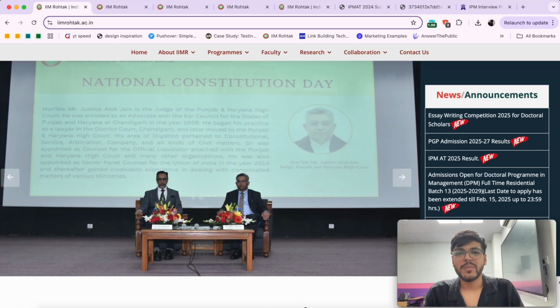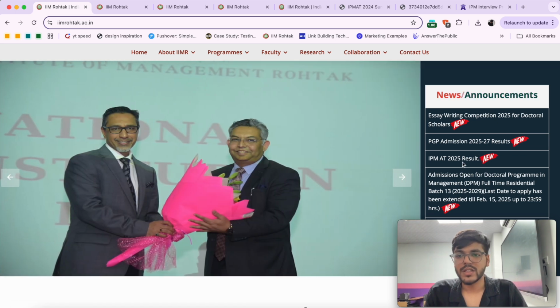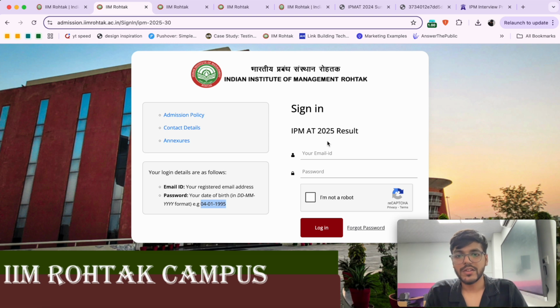The cutoffs for IPM 80 2025 for IIM Rohtak are now out. You can go on their website, click on this particular link in the announcement section, which will open up the results page. Over here, you need to enter your email address, and for password, you need to enter your date of birth in this particular format.